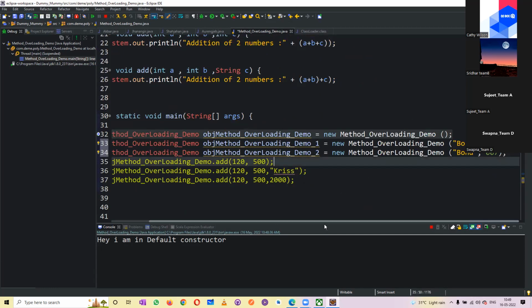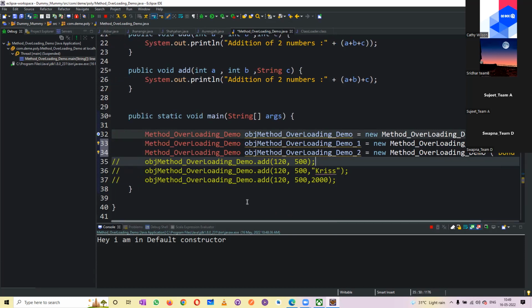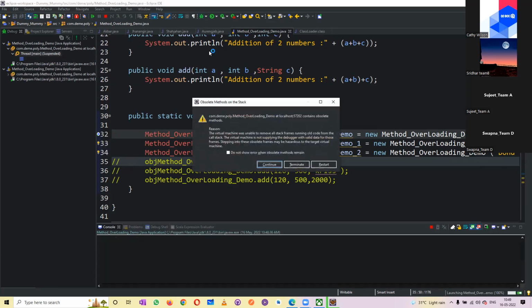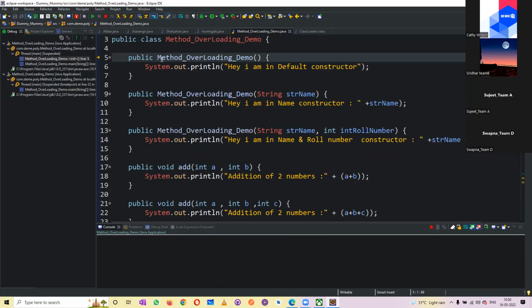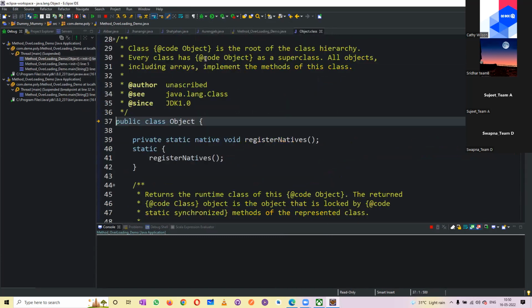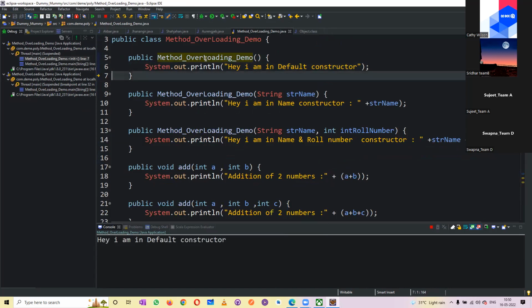Now let's see how this would execute. When I start the debugging, it comes here. Now if I press F6, it went to this particular constructor. Because it doesn't have any parameter, the execution knows where it needs to go, and it printed, hey, I'm in default constructor.